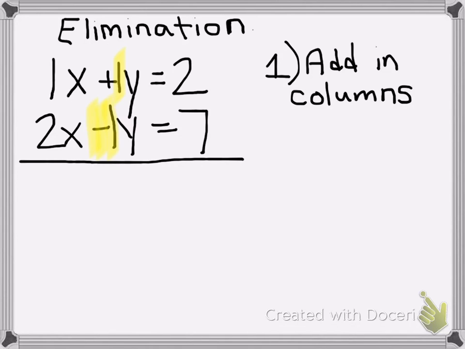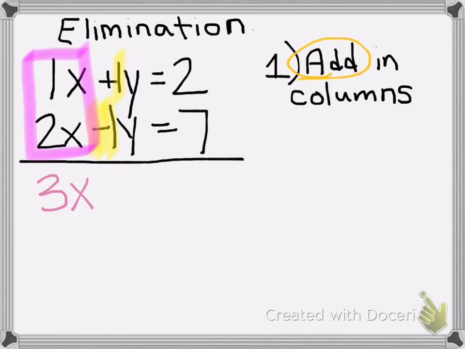So we have 1x plus 2x. And if you add that together, you're going to get 3x. So 3x goes here. And then we have the y's. So 1y plus negative 1y, and we're adding here in columns. 1 plus negative 1 cancels, that's the point, it eliminates this y, so it's all gone.